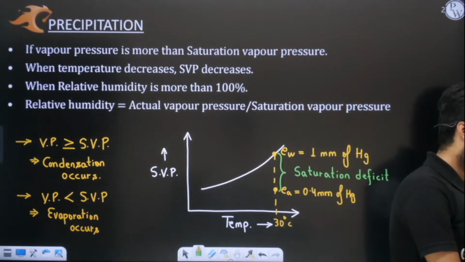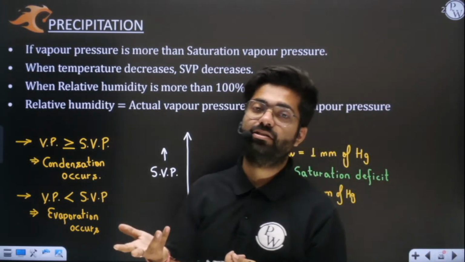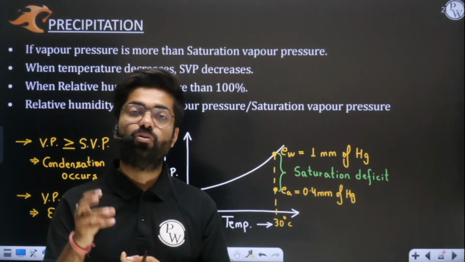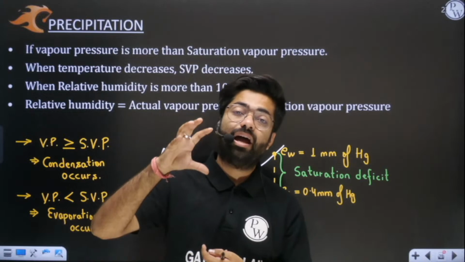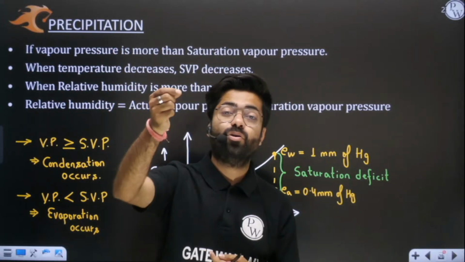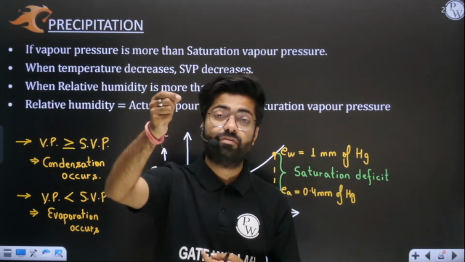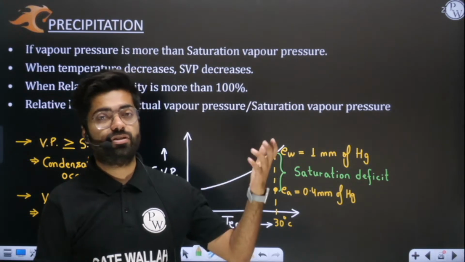No, saturation vapor pressure and atmospheric pressure are not the same. Obviously atmospheric pressure is more, Kiran. Why? Because in the atmosphere you have more gases, not only water vapor, not only vapor pressure. Yes or no, Kiran? Sir, you have to understand that in the atmosphere water vapor is a very small component, not more than 1%. Even less than 1% water vapor we have, but we have nitrogen, we have oxygen.